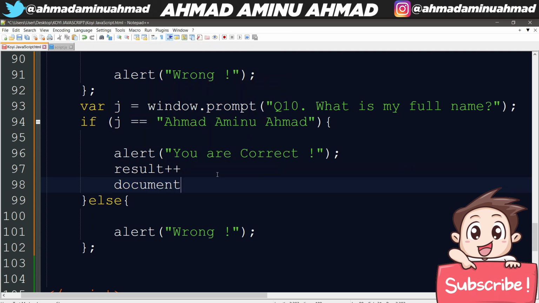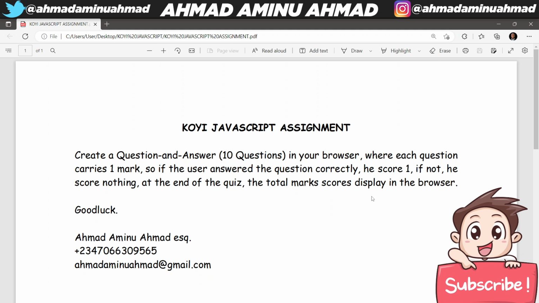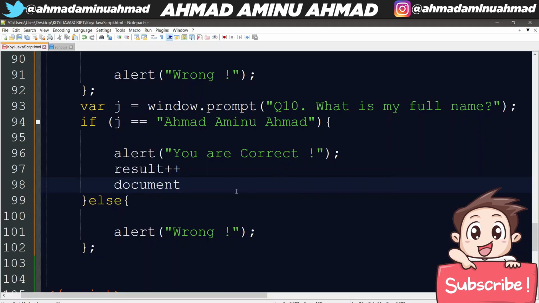So now we are going to use document.write, because we said we want the result to show. If you can recall the last part of the question, the total marks scored should display in the browser. So we want to see the total marks in our browser.